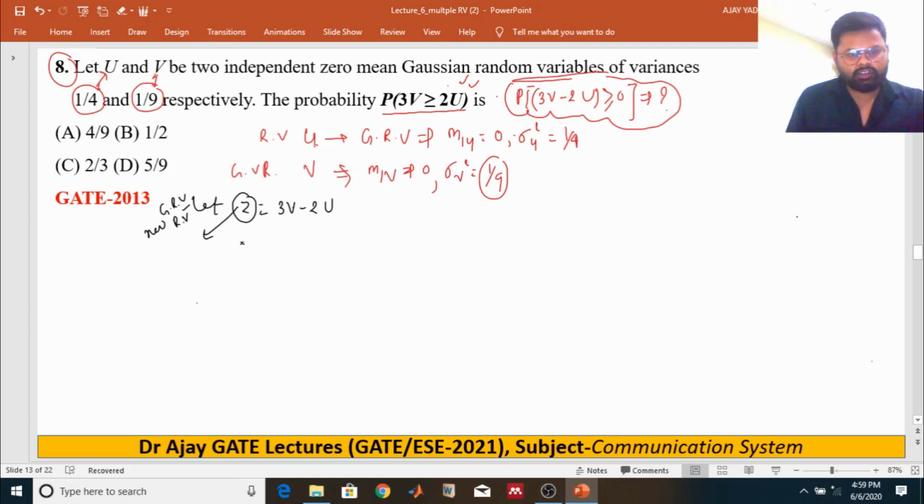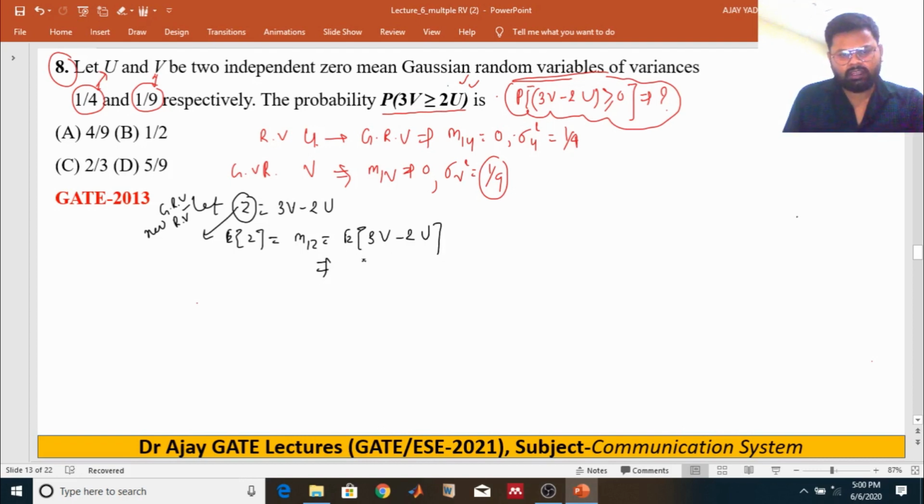According to this, find the expectation of Z, that is, the mean of this random variable, which is the expectation of 3V minus 2U.